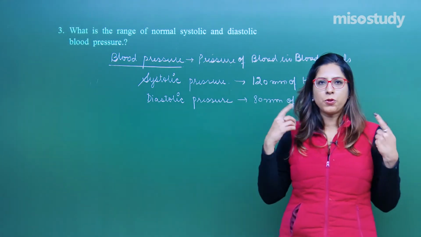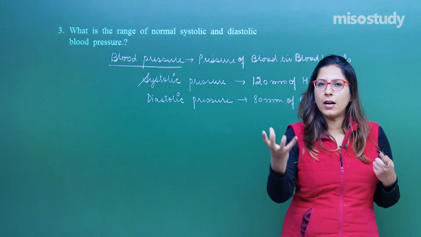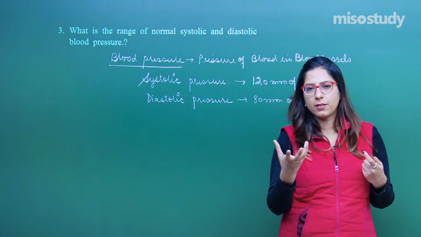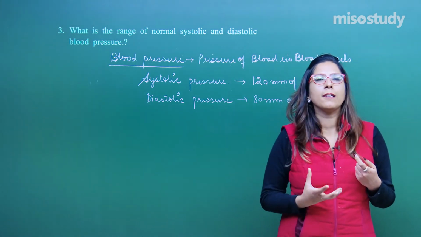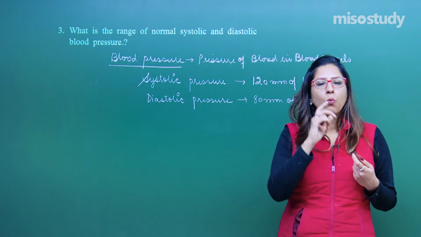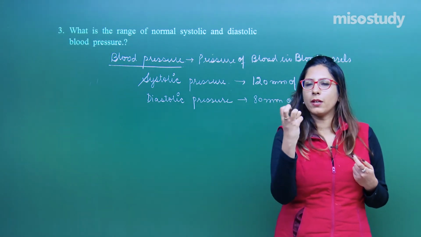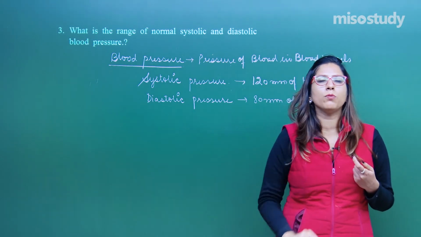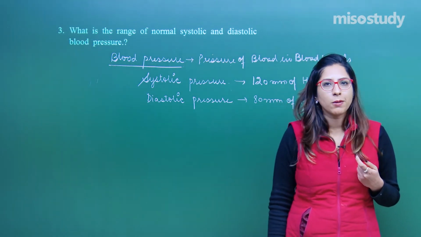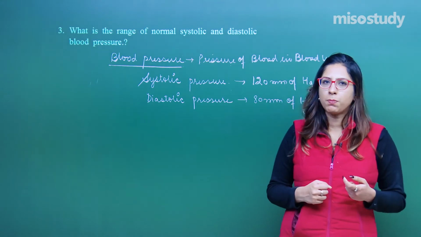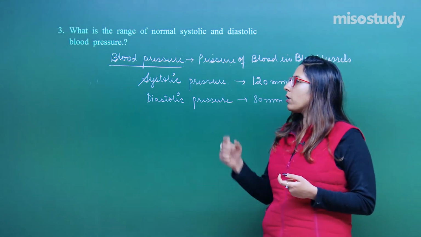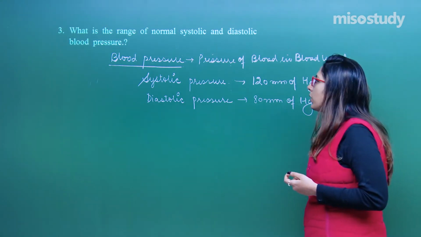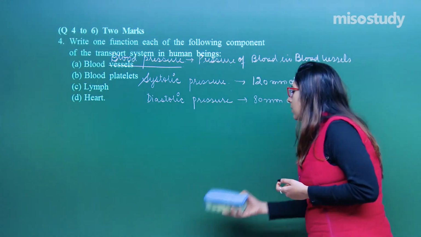Right. This is systolic pressure. How to remember this? Systolic is the pressure in the arteries after the contraction. Diastole means dilation. That means it is the pressure once your heart is fully dilated. One beat consists of contraction of the heart as well as relaxation. Both of these constitute one beat, which happens 72 times per minute. So, this was question number 3 and this is the answer which you have to write. Let us move on to the next question.